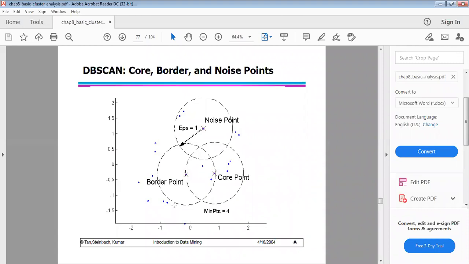See here how core, border, and noise points are shown. This is the core points, and this is the border point.